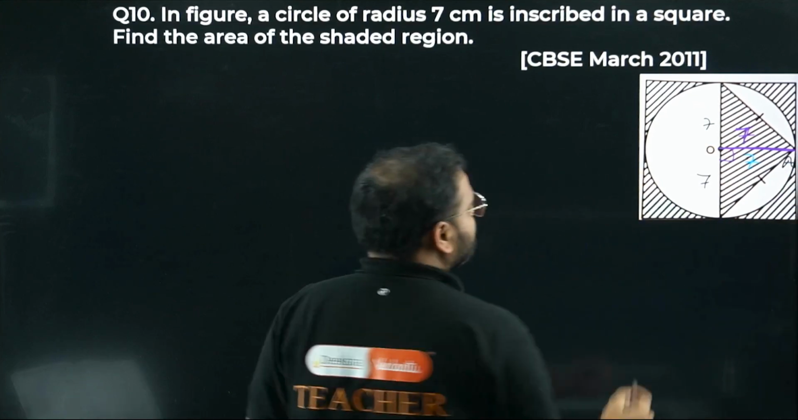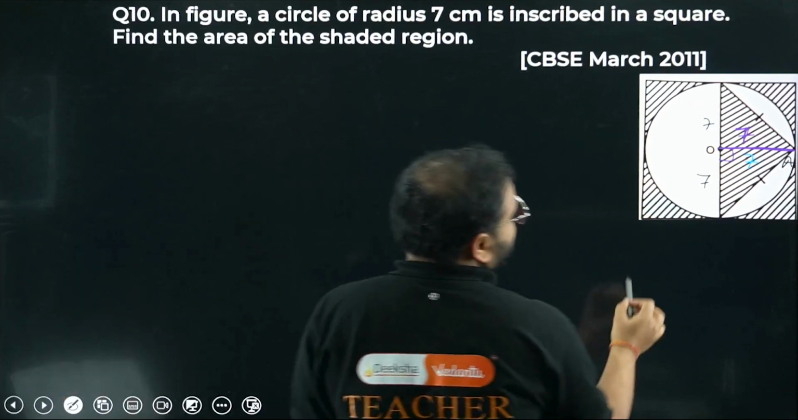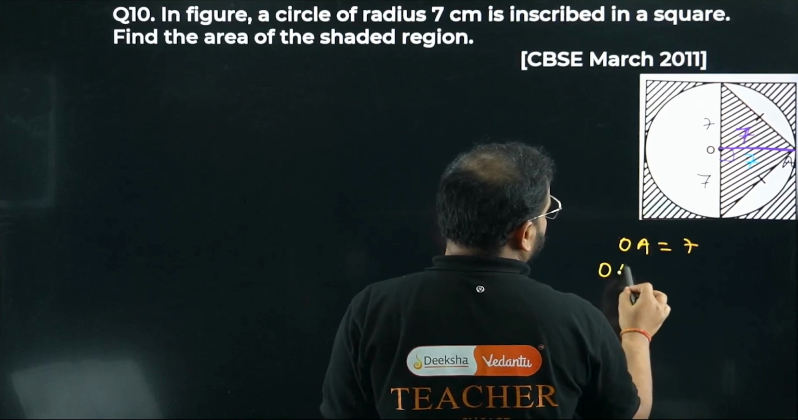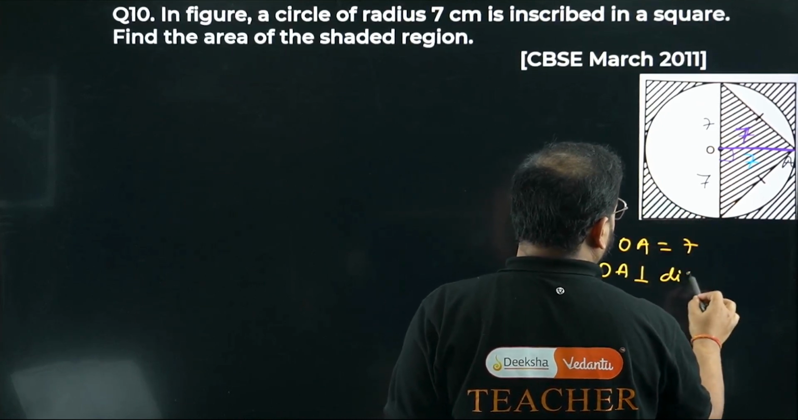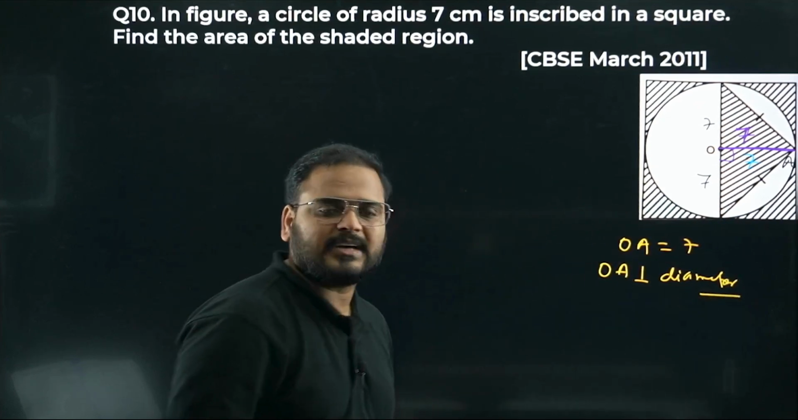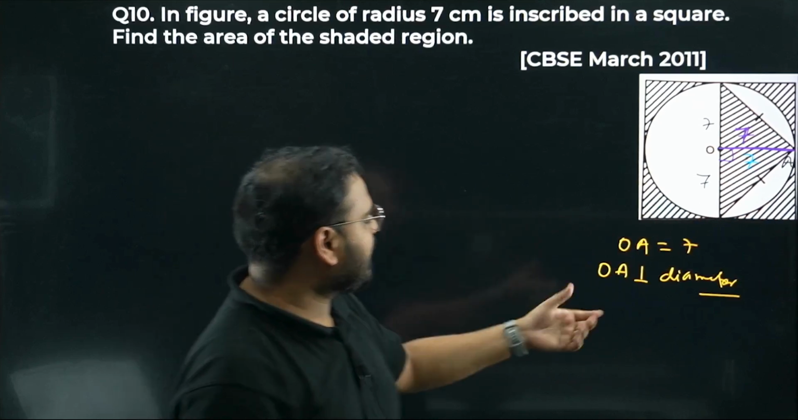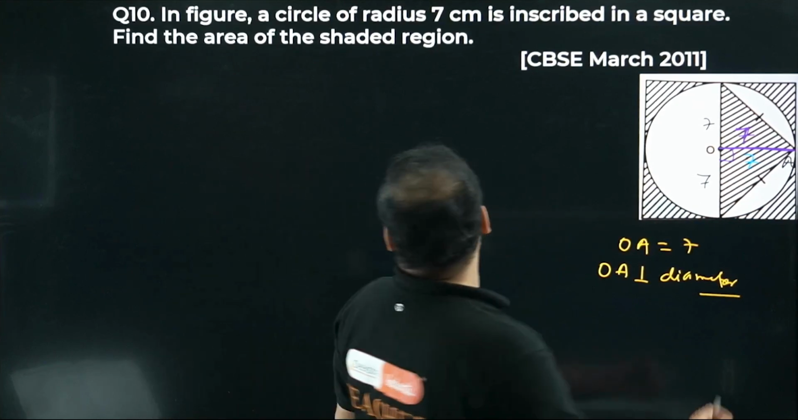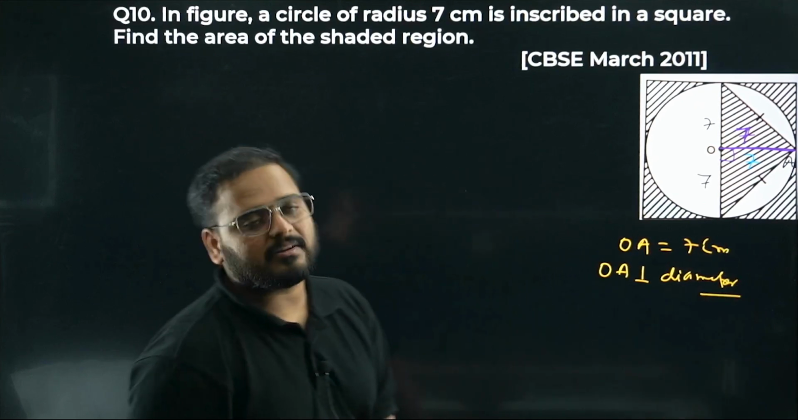Now it's visible. So what I'm saying is actually, OA is also 7. What is OA? OA is perpendicular to the diameter. Even OA is the radius, right? So perpendicular, I can take the radius like that. And the radius is again 7 centimeters only. I need that, that's why I've taken it like this.